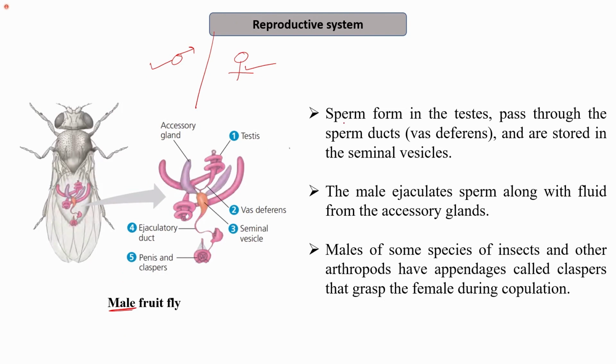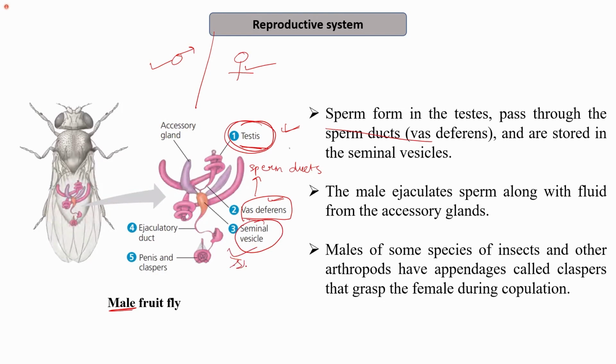So sperms are formed in the testes. The numbers here show how the sperm movement happens. Basically the sperms are stored. These sperms are formed in the testes, which are the male reproductive gonads, and pass through the sperm duct, that is the vas deferens. The numbers here show the direction of movement of the sperm. Firstly, the sperms are formed in the testes, then they pass through the sperm duct, the vas deferens, and then they are stored in the seminal vesicle.